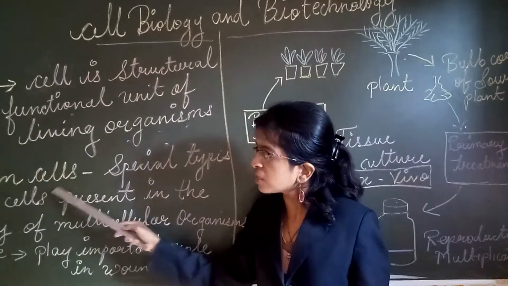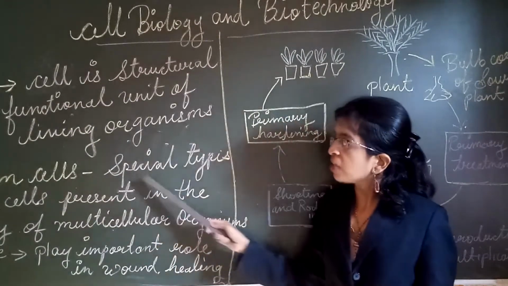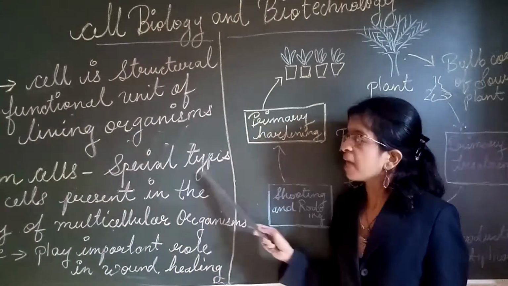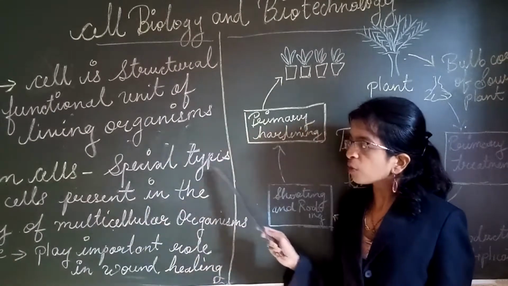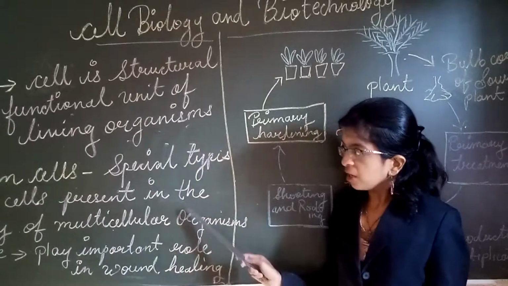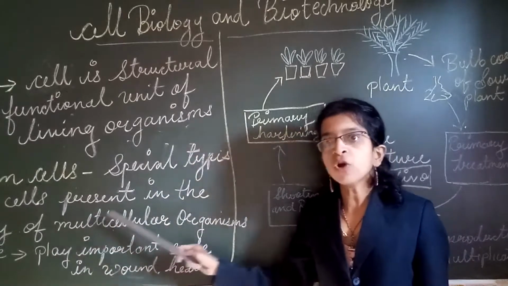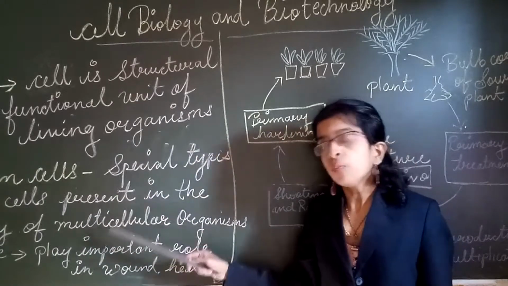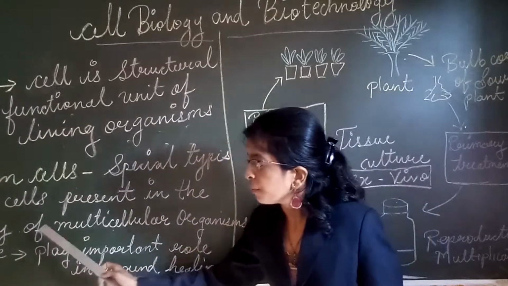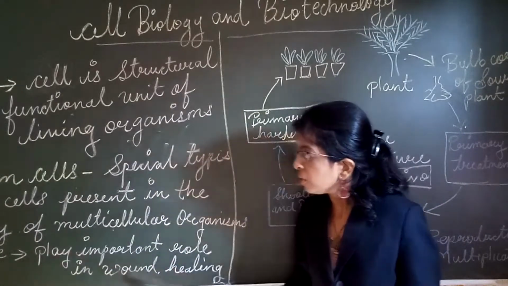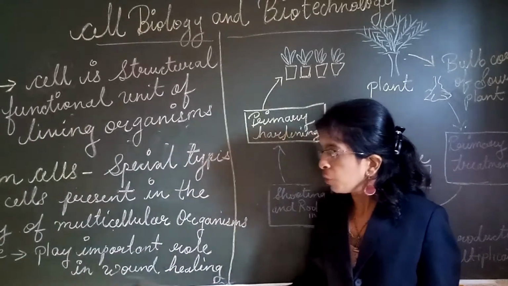So what are stem cells? These stem cells are special types of cells. They are present in our body, and they are not unicellular; they are found in multicellular organisms. Their main importance is that they play an important role in wound healing.